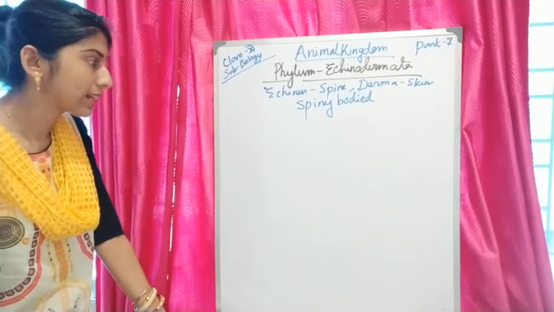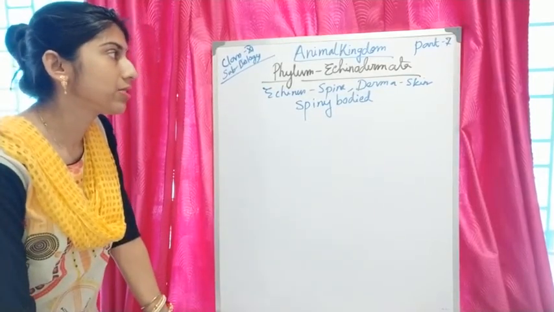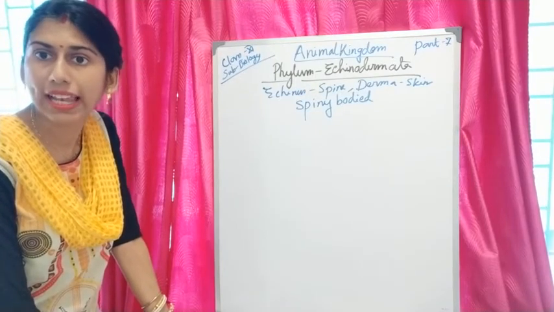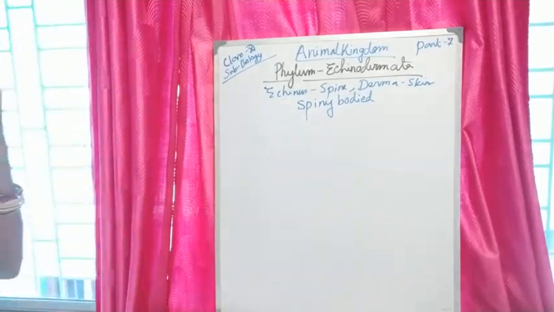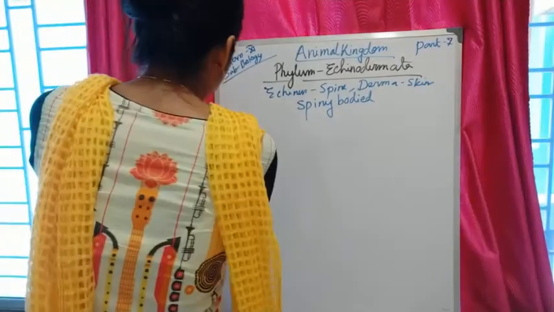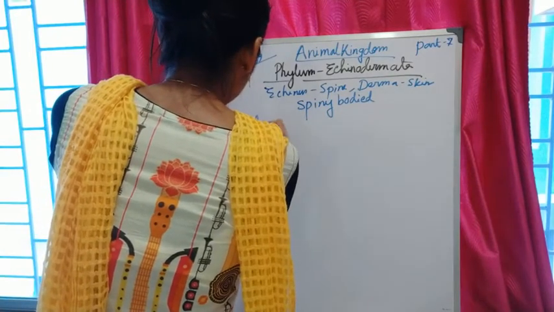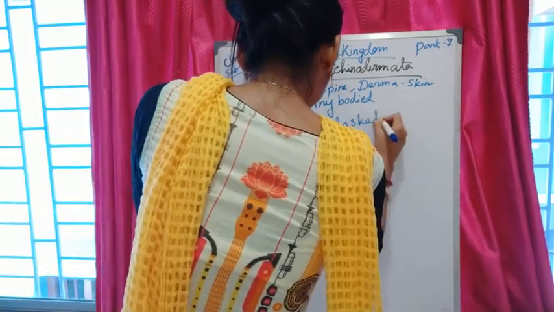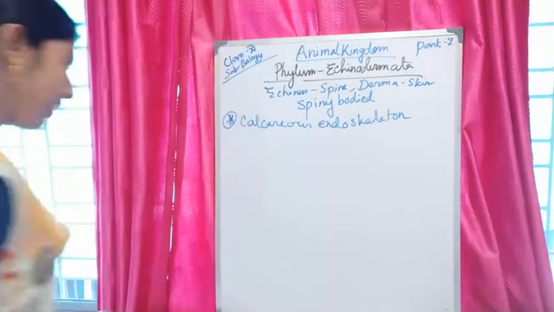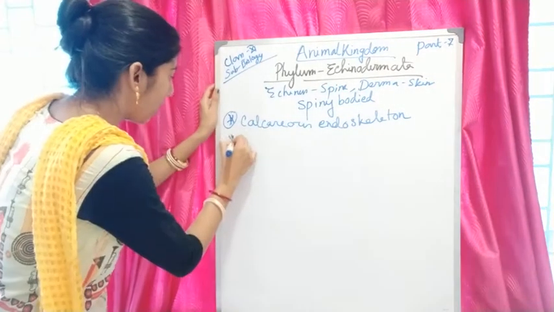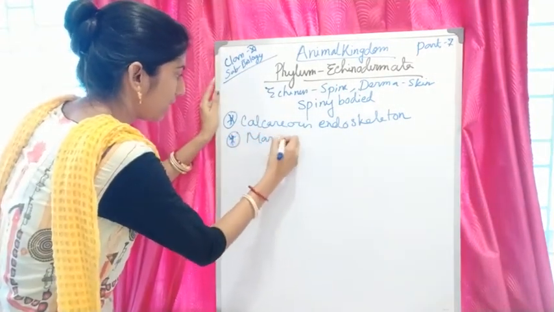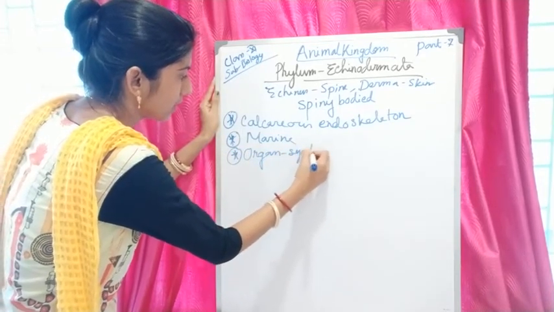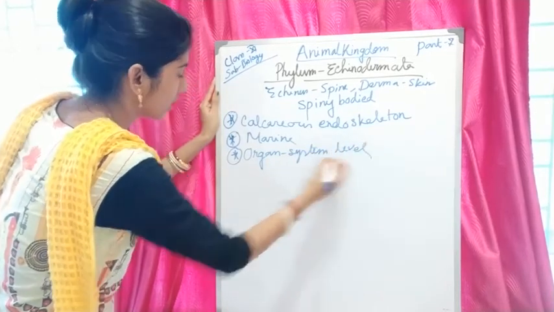What are the other characteristics? The main characteristics of phylum Echinodermata: they are mainly marine and they have a calcareous skeleton. What type of skeleton? Endoskeleton. So the first property is calcareous endoskeleton, and all are exclusively marine. They have an organ system level of body organization, and